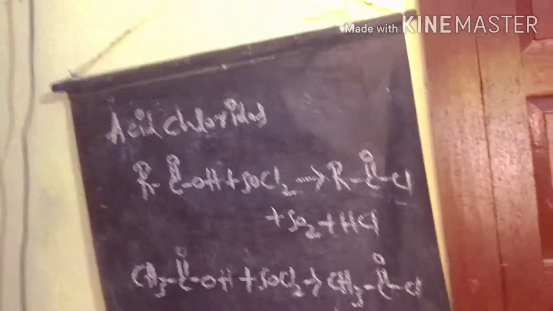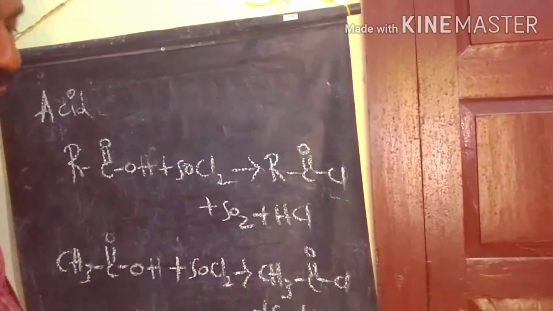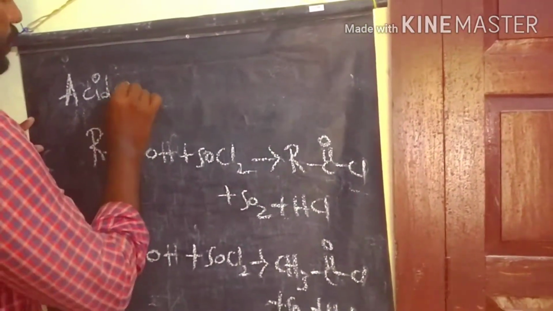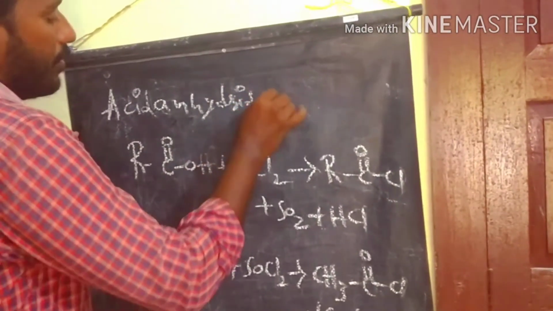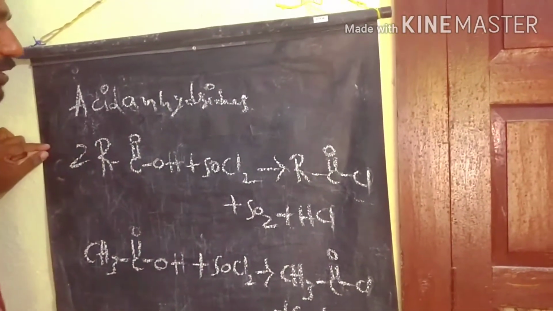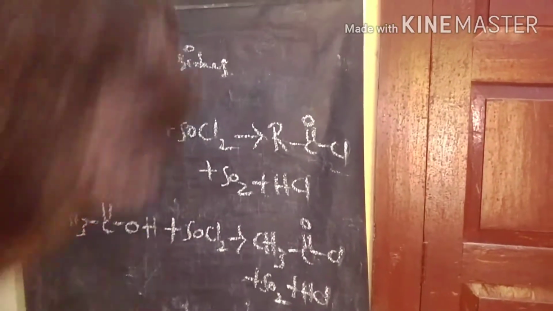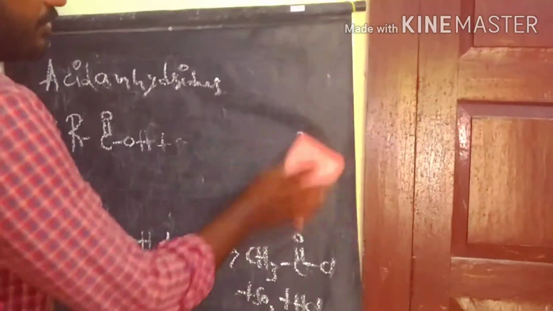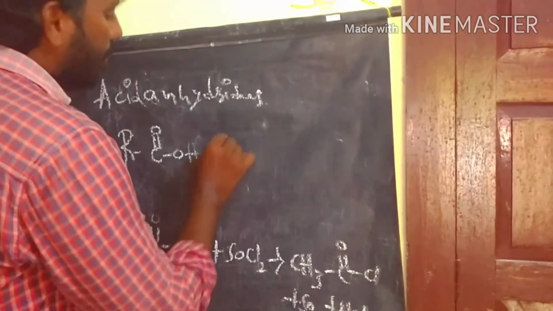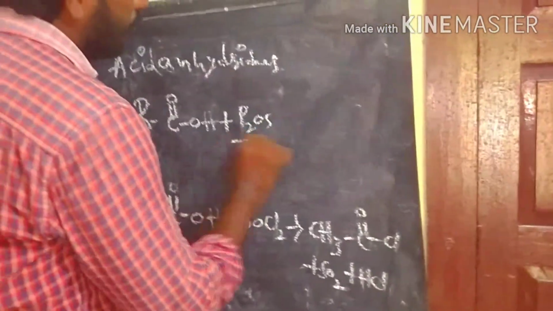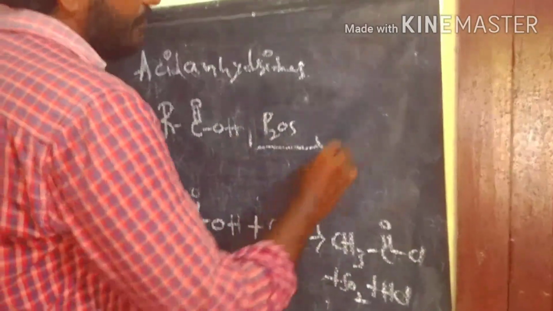Next we prepare acid anhydrides from carboxylic acid. For example, 2 moles of carboxylic acid react in a dehydration process in the presence of phosphorus pentoxide to produce the acid anhydride.